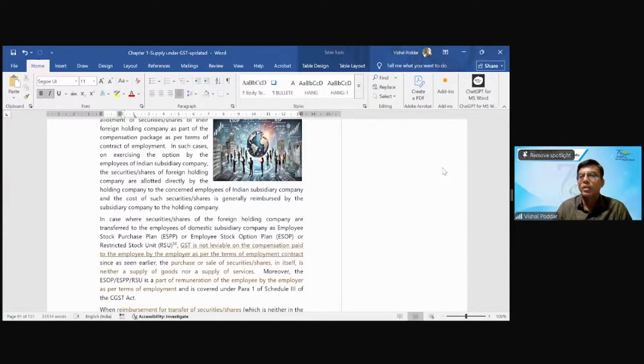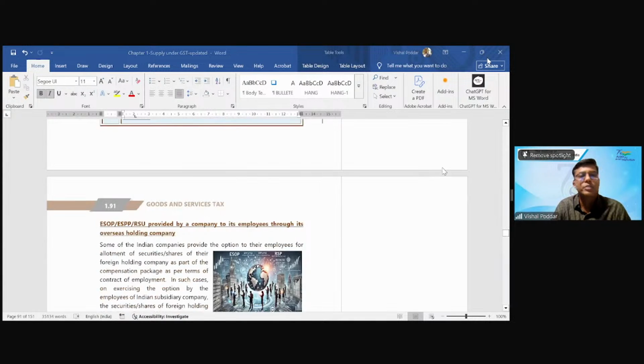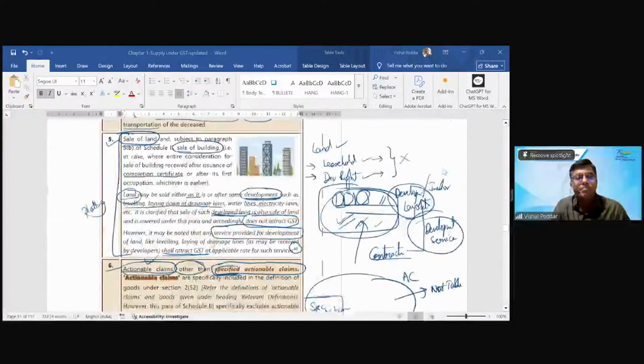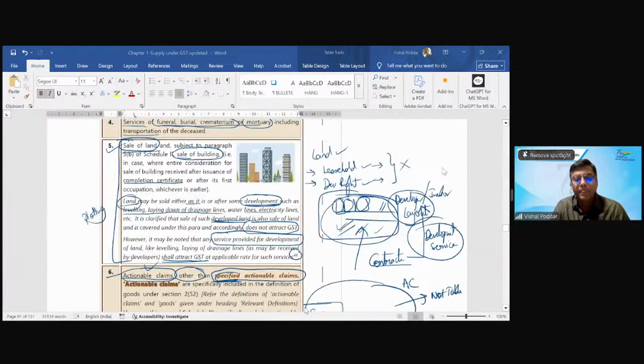Fine, students. So this is all about our step 1, which is no supply. First by way of schedule 3, second by way of notification, third by way of views, circulars. Is this fine? So in crux, reinsurance transaction is not taxable, even if commission is deducted.